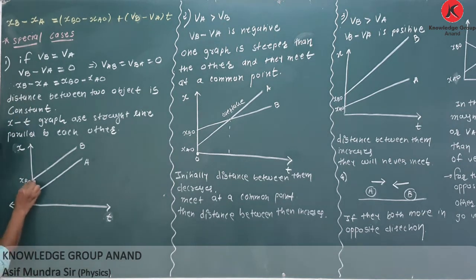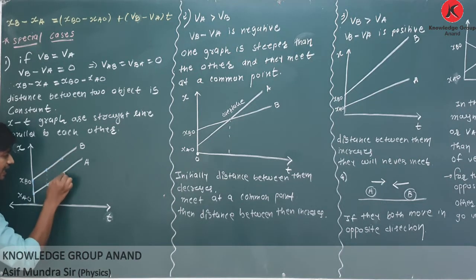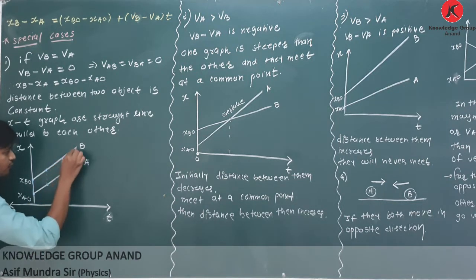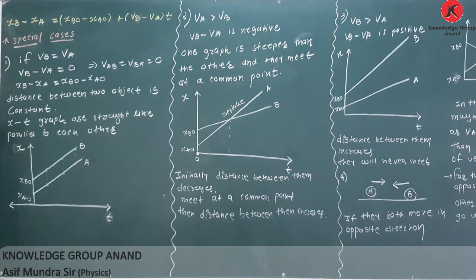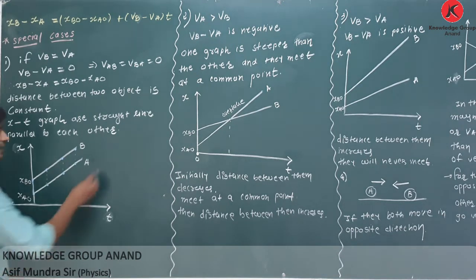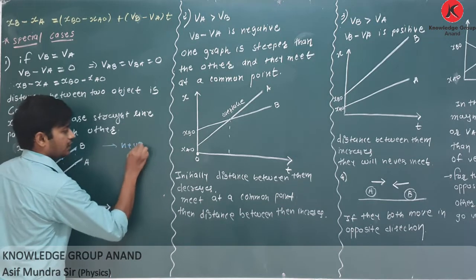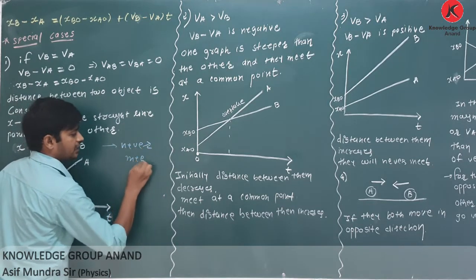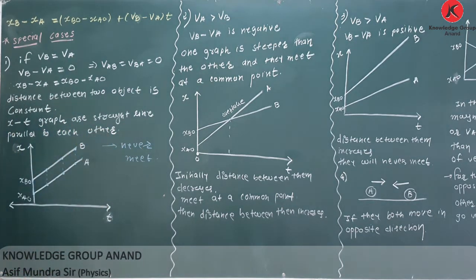Initially the distance between them is this. At each and every point, if you find the distance between them, it will be the same. And they will never meet each other. Clear? So that is the first case.